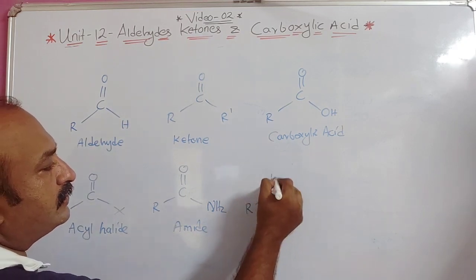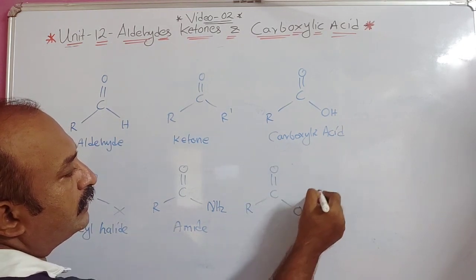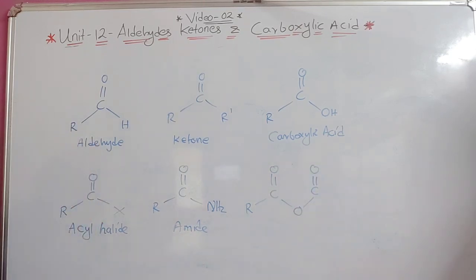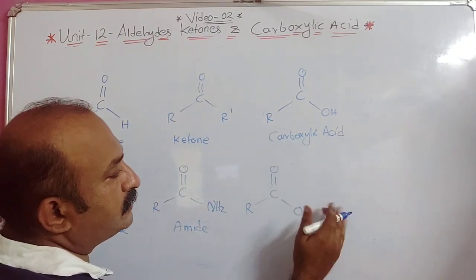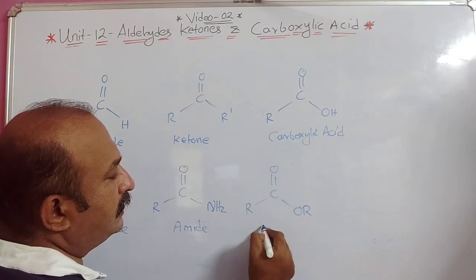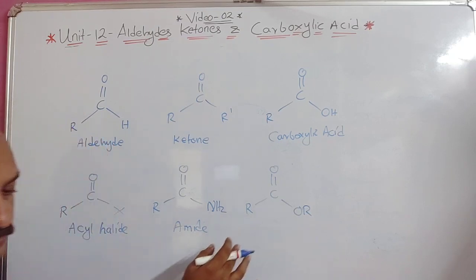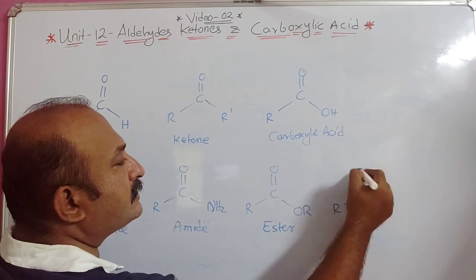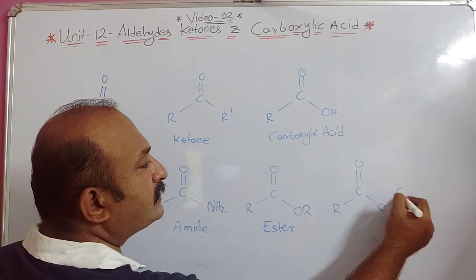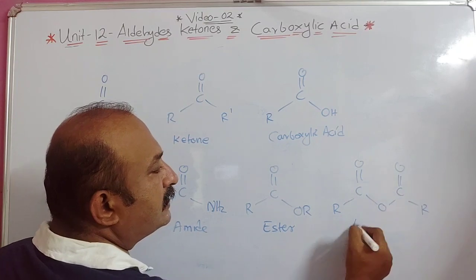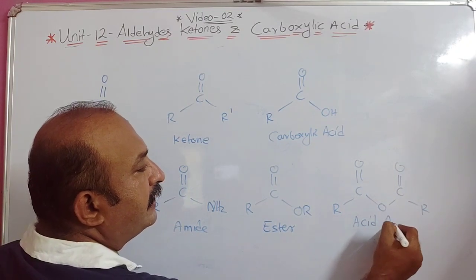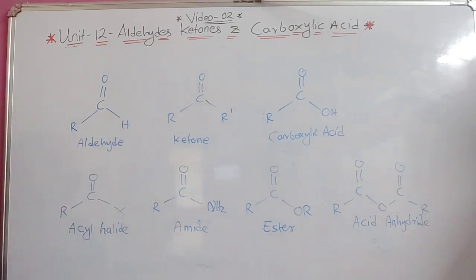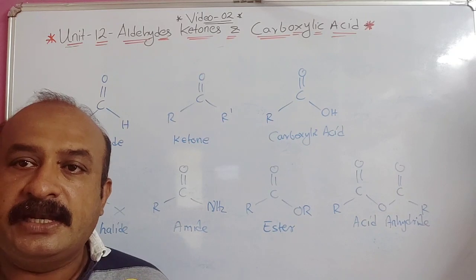Then we discussed R C double bond O dash C double bond O. Sorry, just a minute. This was acid here, and what we discussed was ester. Then R C double bond O dash C double bond O dash R. This was acid anhydride. So these are all the general formulas we have discussed till now.